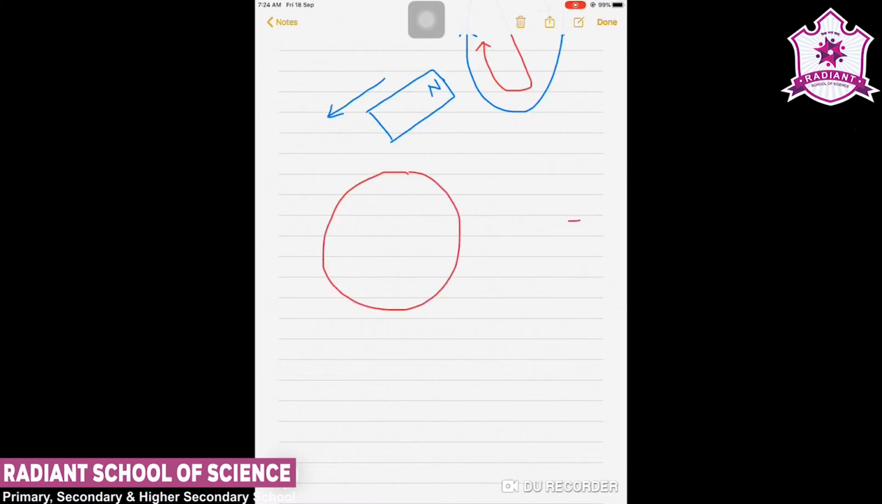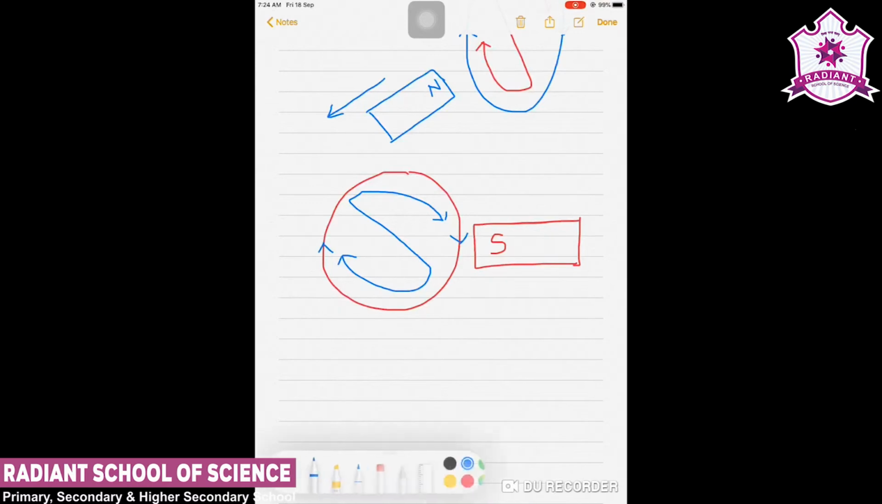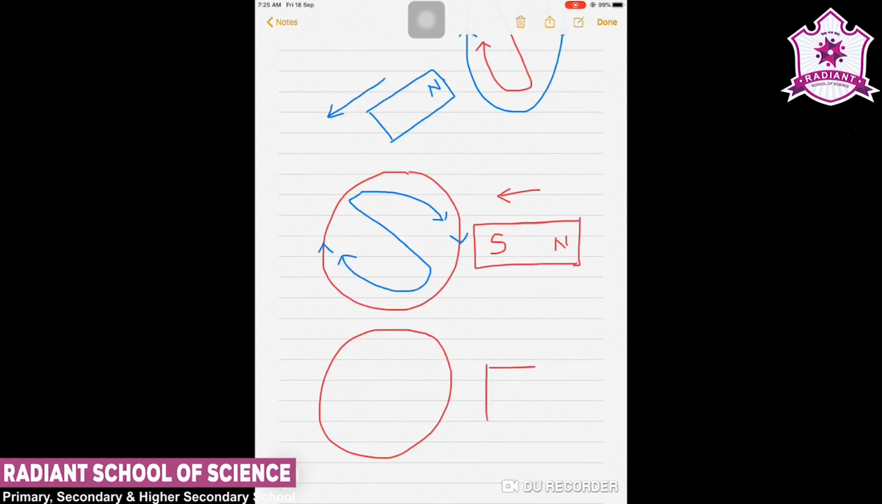Here also there should be a case. We can understand that if the south pole of the magnet approaches the coil, then obviously it opposes it, and in that case the current produced will be in the clockwise direction, like this. So this is an assumption we can simply make.